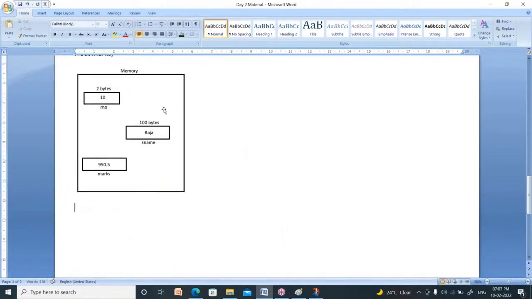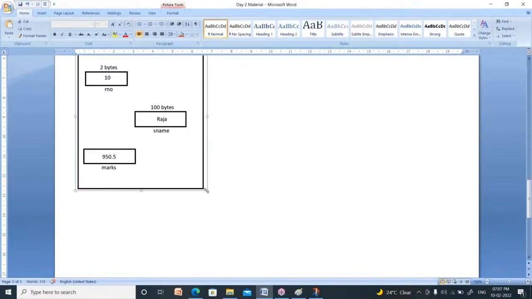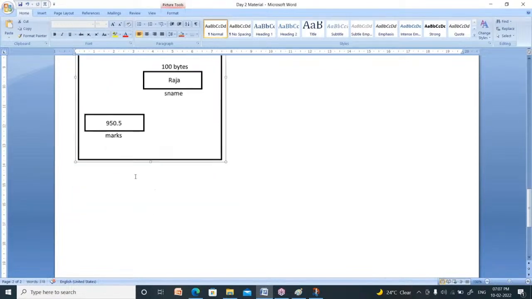Now, whenever you name the variable, I named these variables as roll number, second one S name, third one marks, like that. Whenever you name these variables, you have to follow some rules and regulations. Those rules and regulations are nothing but the scope rules of variables. What are those? Scope rules of variable.